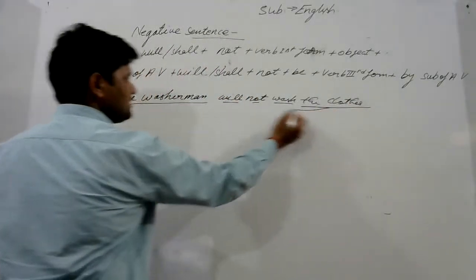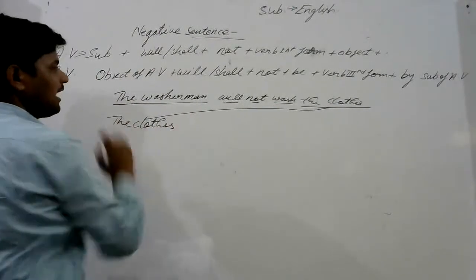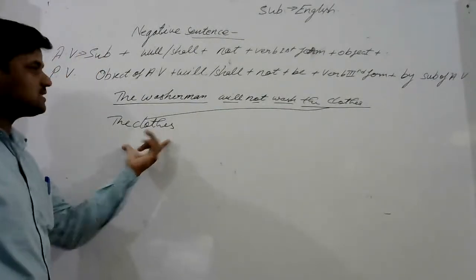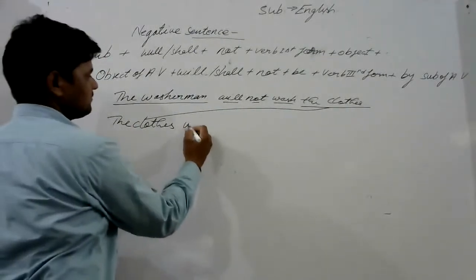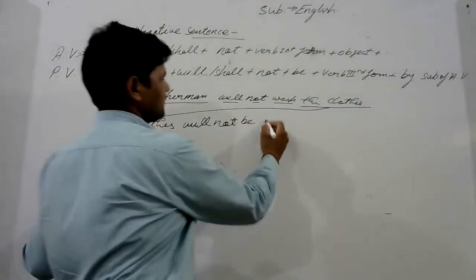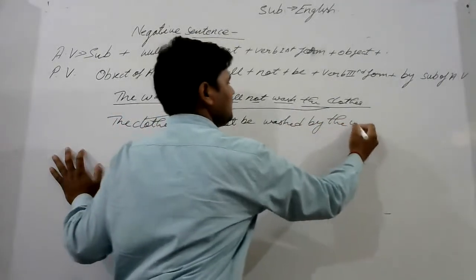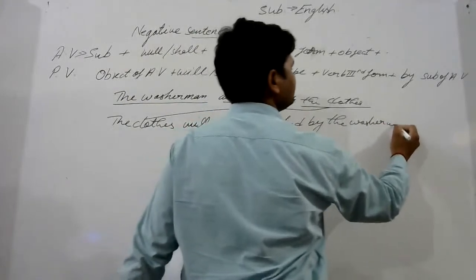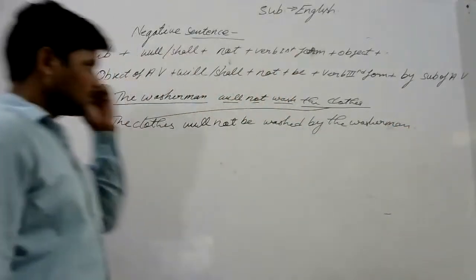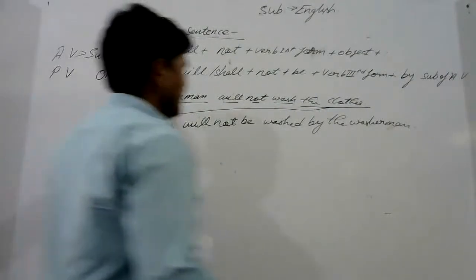So in passive voice, the clothes. I hope all of you are understanding this very well. If you have any problem you can ask me. The clothes will not be washed by the washerman.